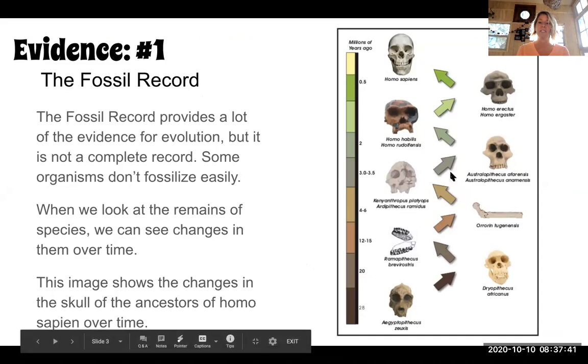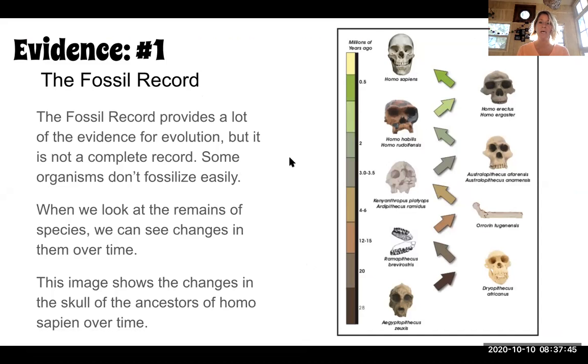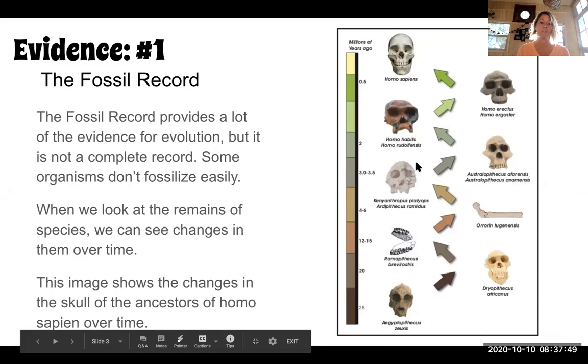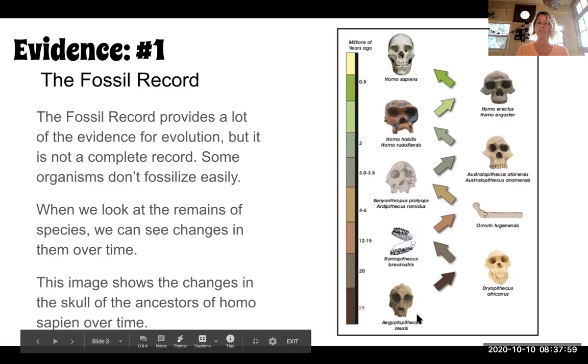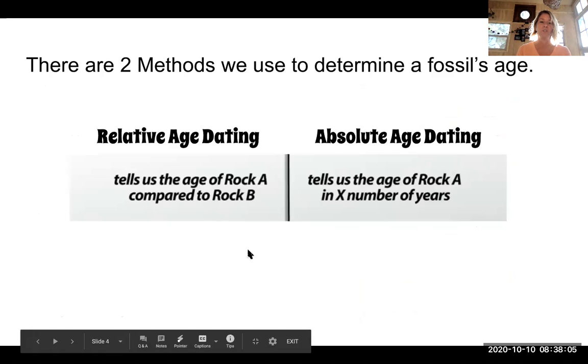So, here we can see the changes that have occurred in the skulls of the Homo sapien over time, and that allows us to understand the evolution of our own species. However, we can't really do this if we don't know which one of these pieces is older or younger than the other. So we need to first be able to put them into a sequential order in order to see how they've changed over time. We can do this in one of two ways.